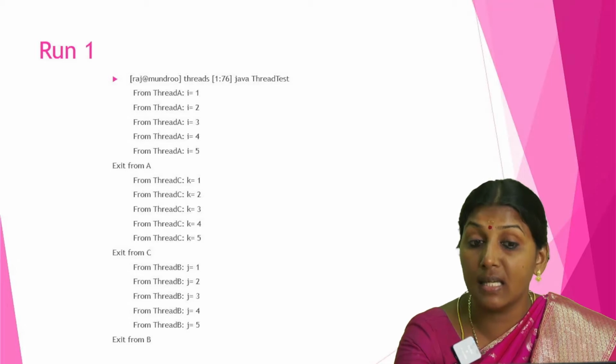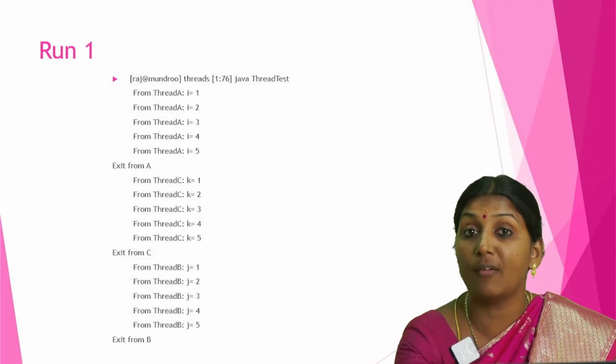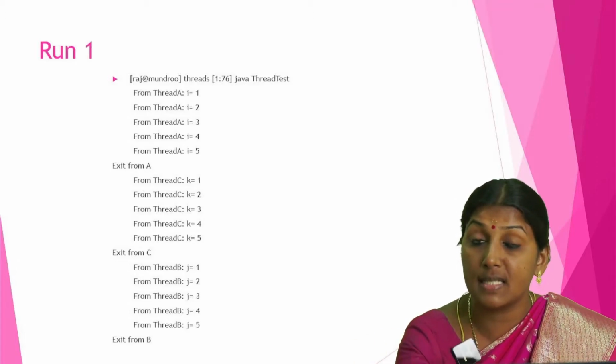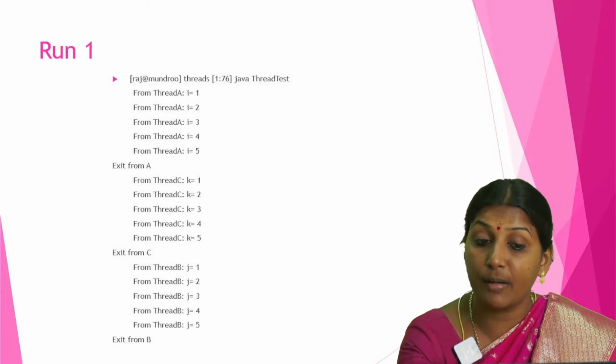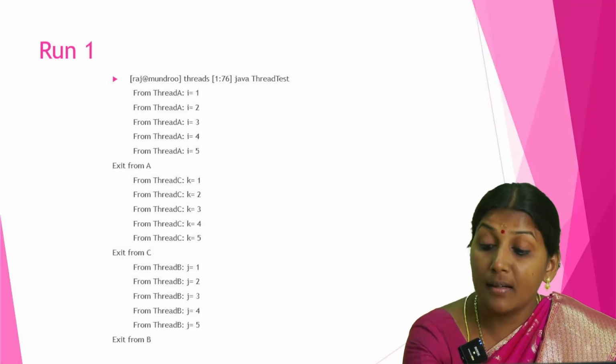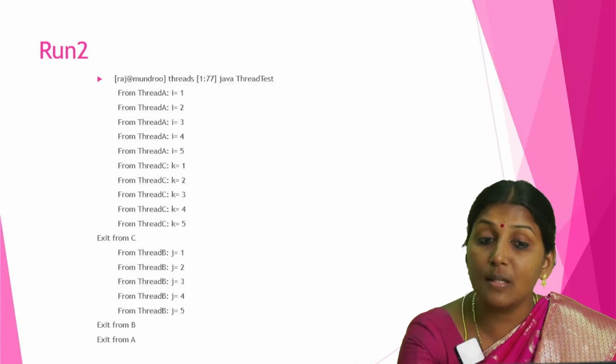After the completion of thread A, here thread C is showing. So thread C, k equal to 1 to k equal to 5. After completion of thread C, thread B is started. So thread B, j equal to 1 to j equal to 5. Then exit from thread B. Like this is the first run, and the second run is absolutely different.